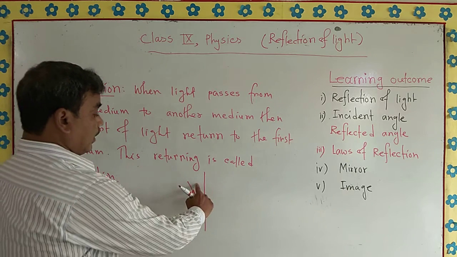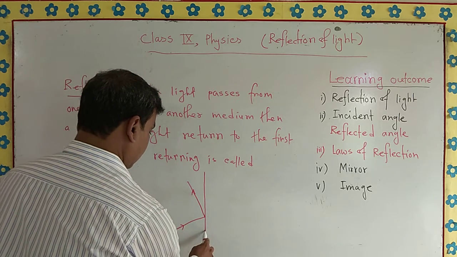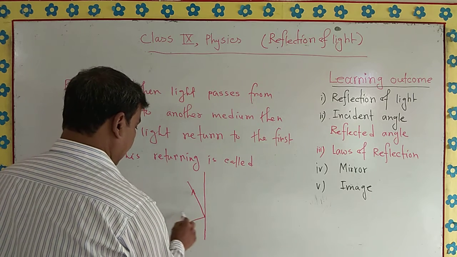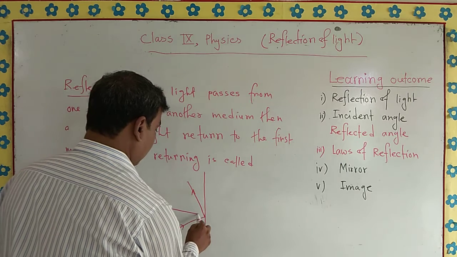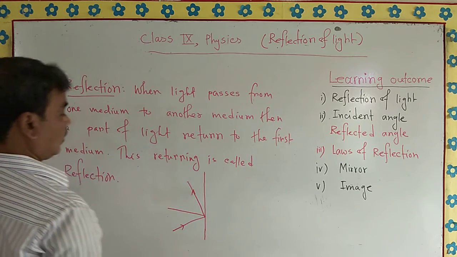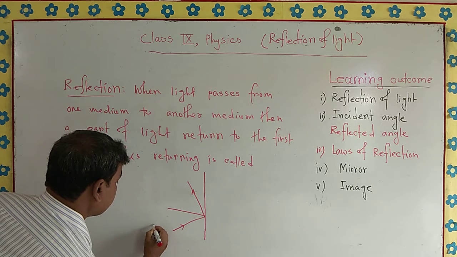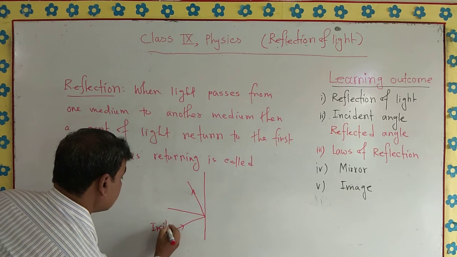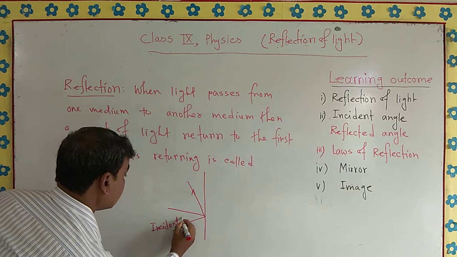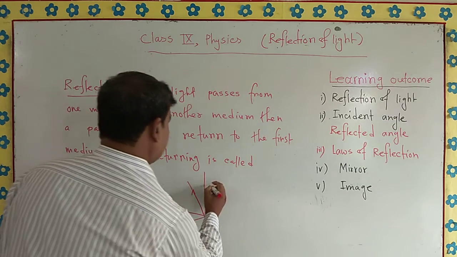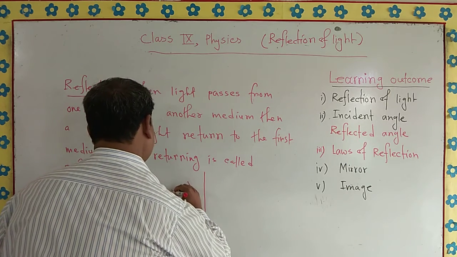This is the reflected ray. And here we can draw a normal. So this is the incident ray, and this is the reflected ray.